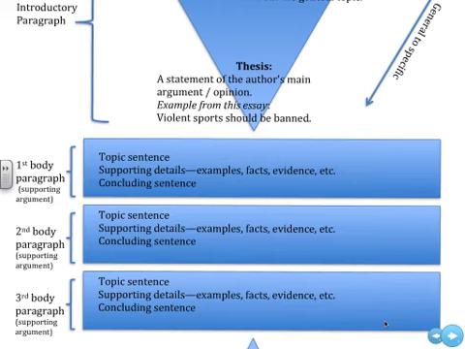You start with a strong topic sentence, and this is where you state what you will talk about in your paragraph. Strong supporting details, which can include examples, facts, and other kinds of evidence to support your topic sentence, should follow. And then you have a concluding sentence. That is the format of your body paragraph. And really, that means your body paragraph needs to be, at minimum, 5 sentences in length. You repeat this for your second body paragraph and your third body paragraph, each on a different topic that supports this thesis.